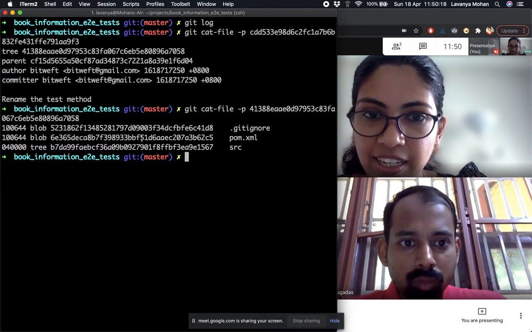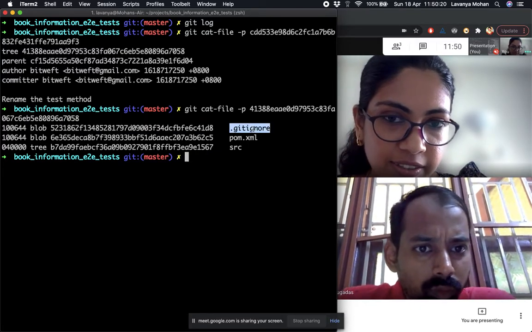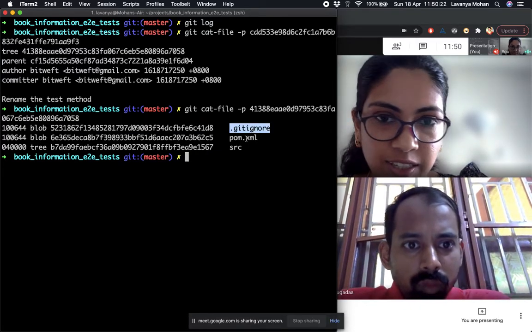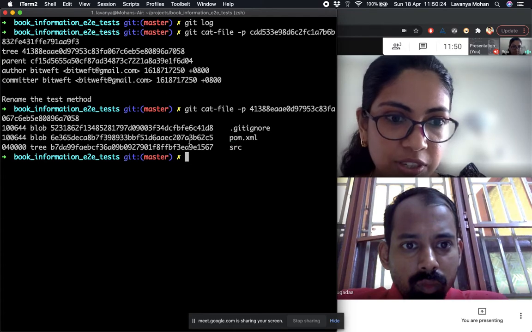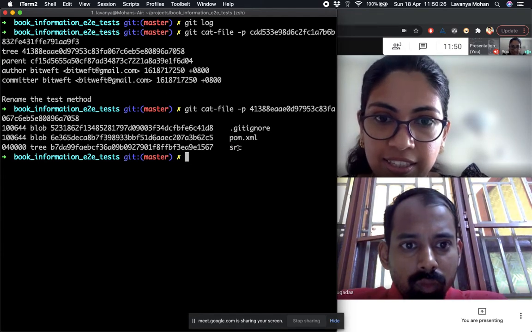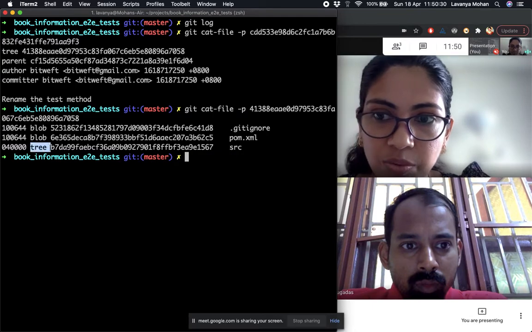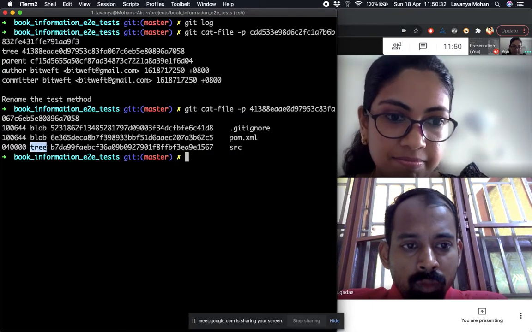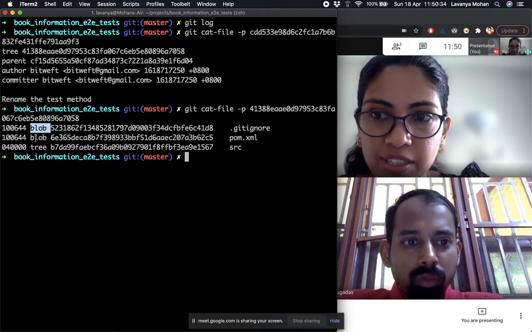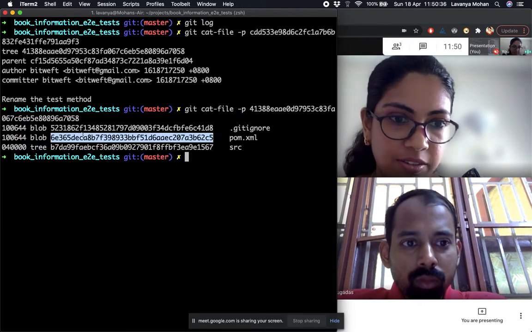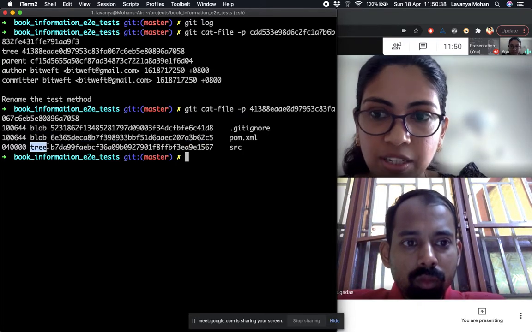So it says, hey, this is one file in the root directory, .gitignore. There's a pom.xml file again in the root directory, and there is a source directory. Why am I saying this is a directory? Because if you see, this one says it's another tree. In these two cases, it's just saying it's a blob, so it's a file which has all the content. And this one again is a tree.